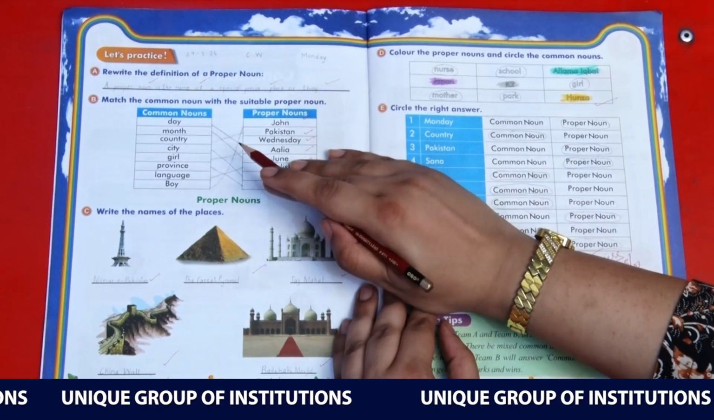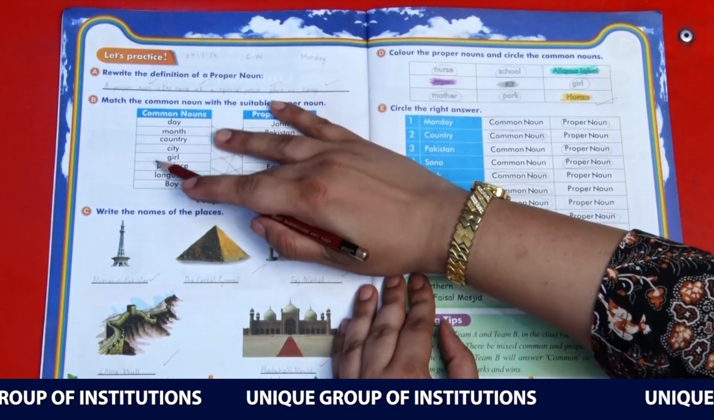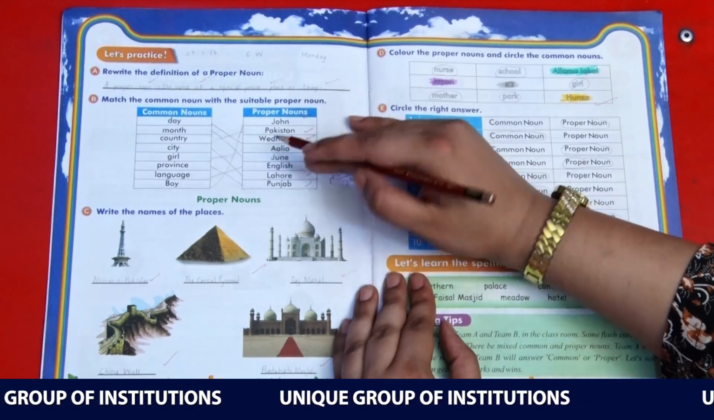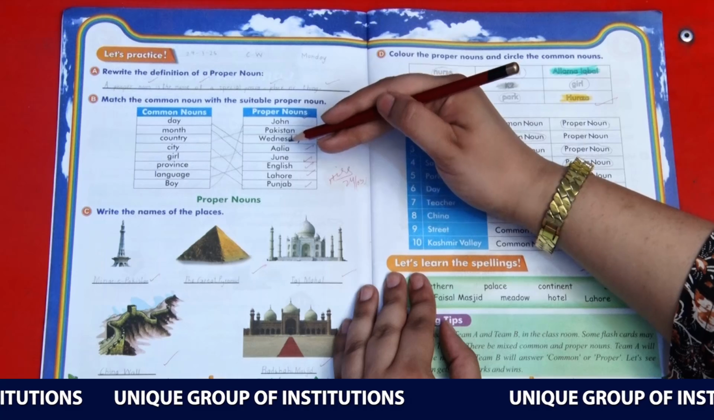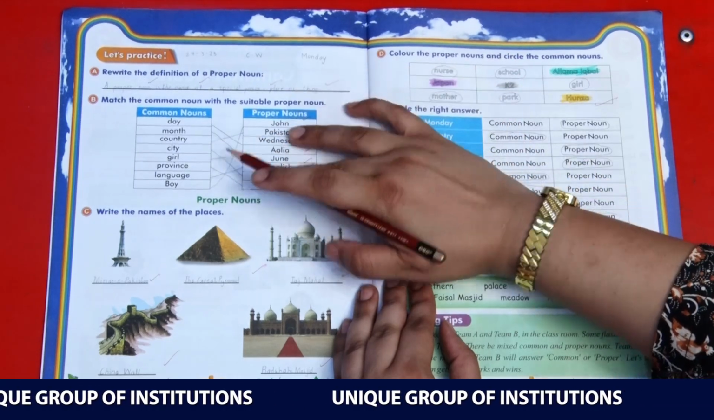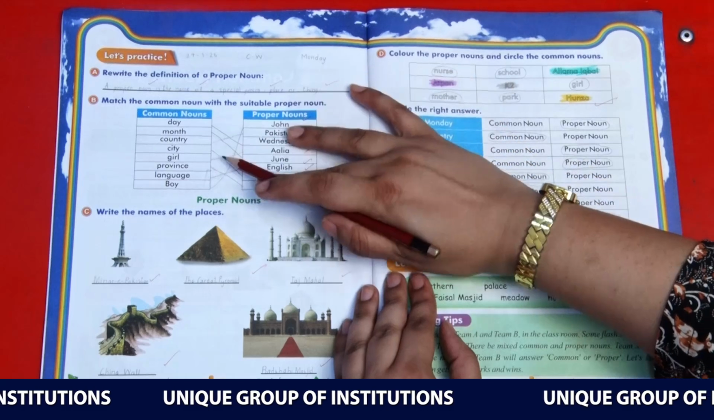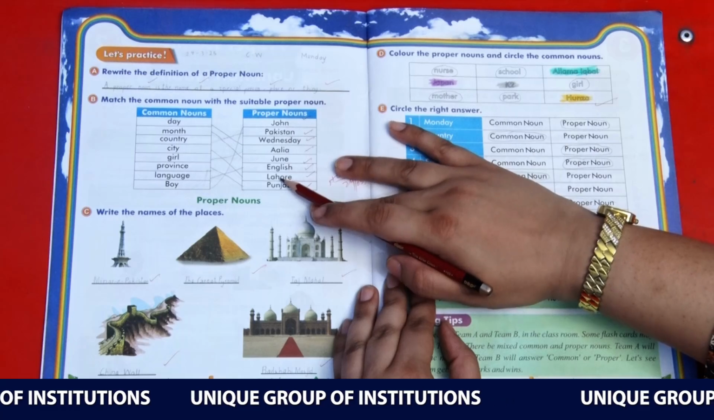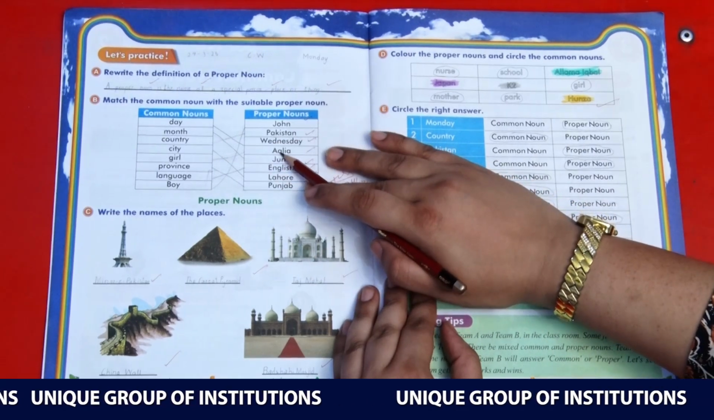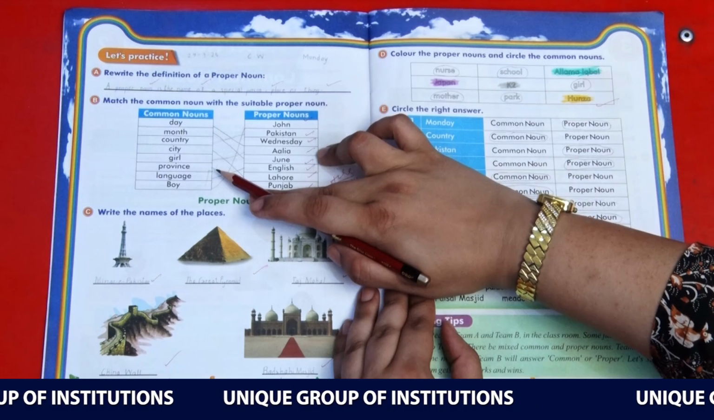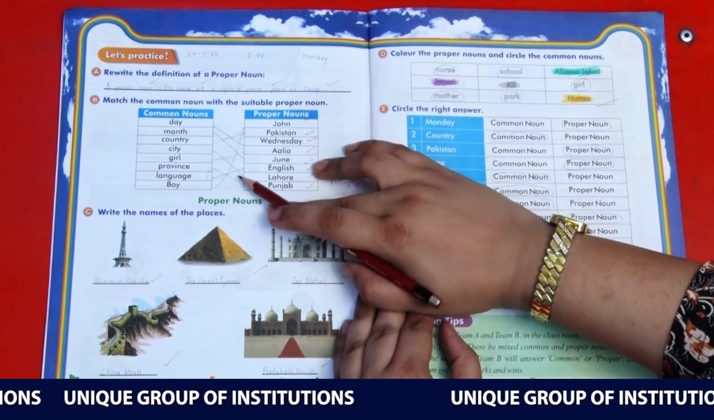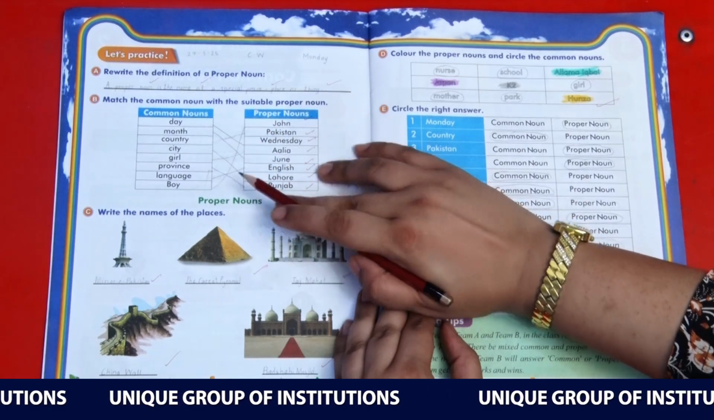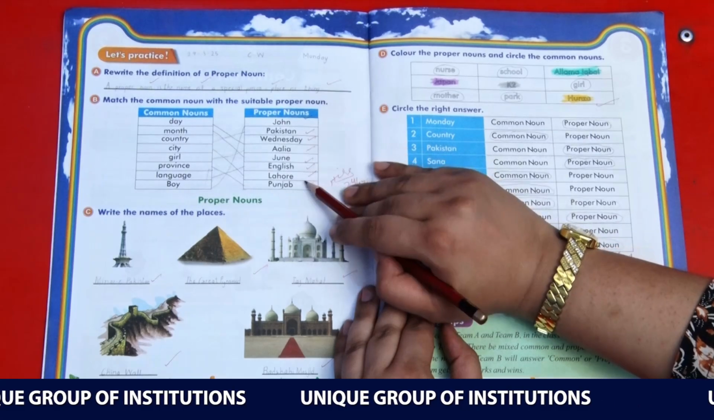Then move to the second task, match the common nouns with the suitable proper noun. We have a list of common nouns here and a list of proper nouns here. You need to match each common noun with its proper noun. Day, a name of a day, is Wednesday. Match it with it. Month is June. Country is Pakistan. City is Lahore. Girl is Alia. Province is Punjab. Language is English. Boy's name is John. So match these common nouns with the proper nouns like I have told you.